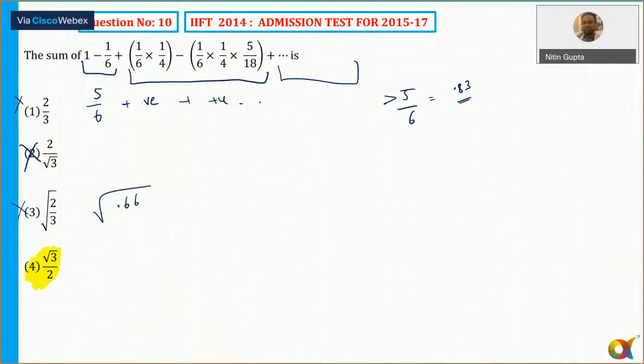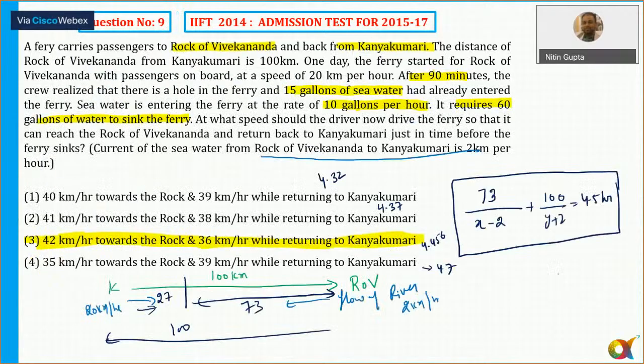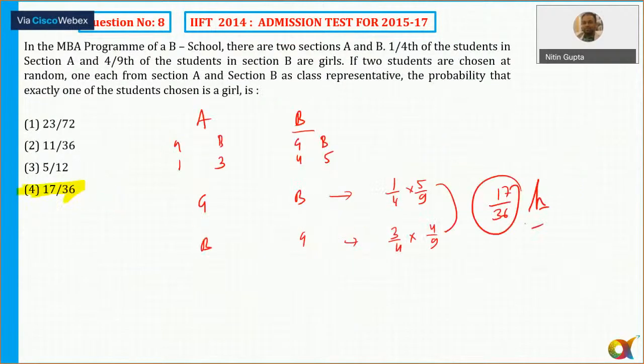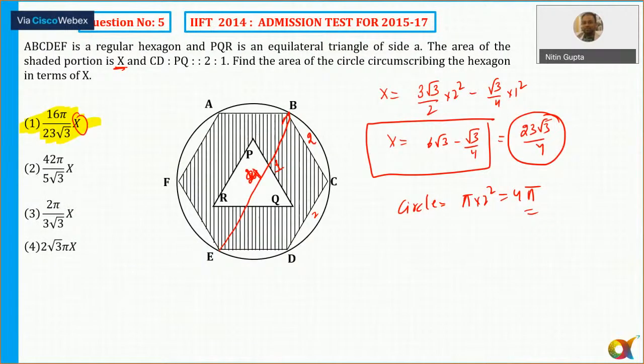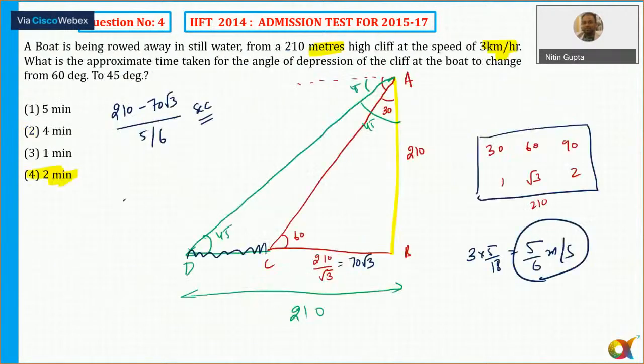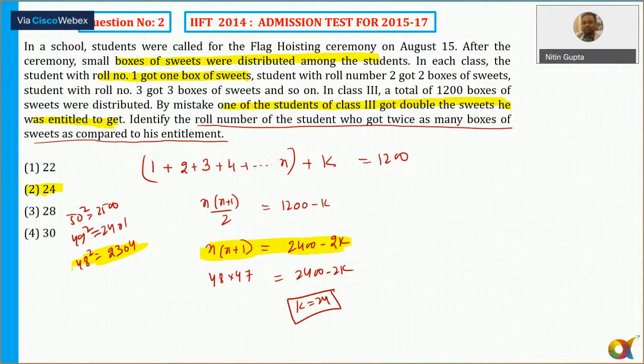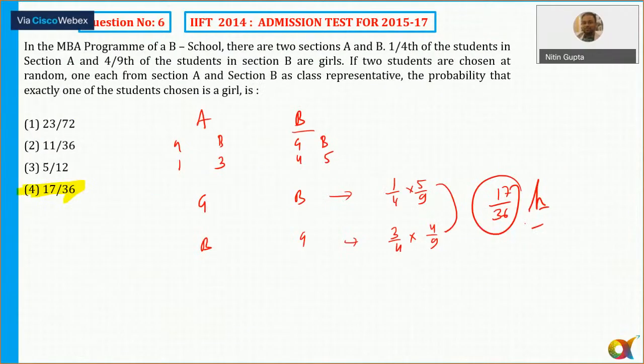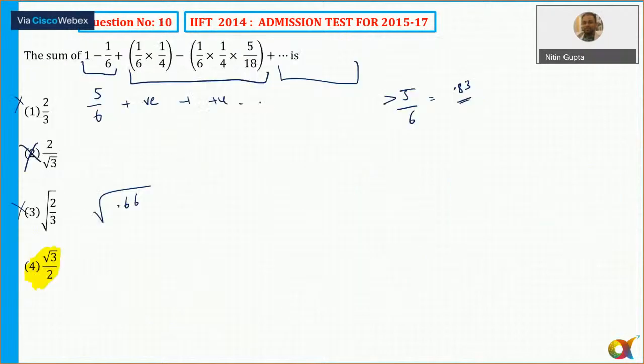Among the first 10 questions, which could have been done in the first round, if I had to choose, I'll probably do question number 8, because I'm very much comfortable with mixtures and solutions. And maybe question number 5, question number 4. That's it. So it's all about selection. It's not that all the questions will get solved, but in the given time frame, you have to remember that I need to solve it.